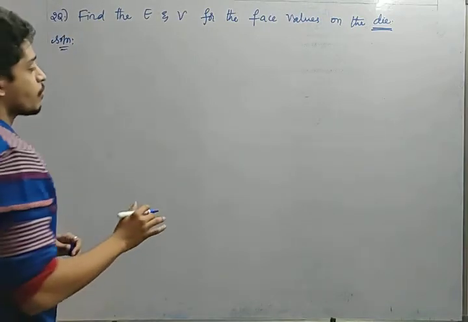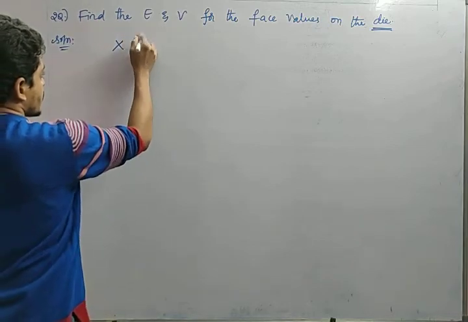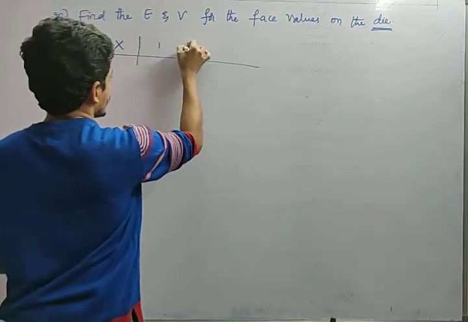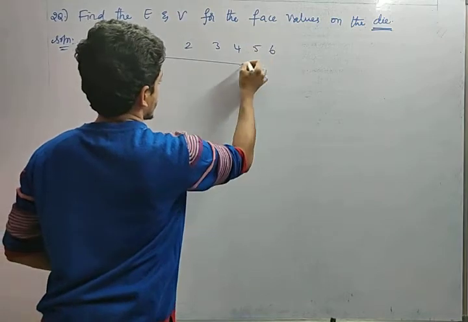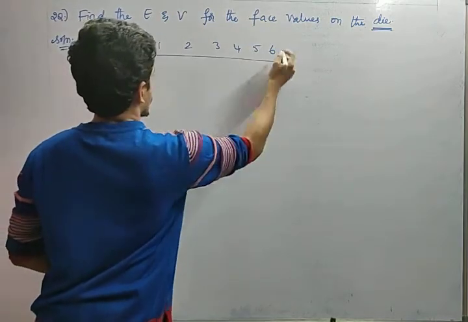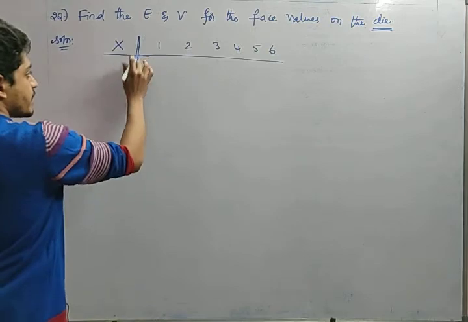Solution. See, friends, what is a die? What is the random variable we can assign the real values? 1, 2, 3, 4, 5, 6, right? Is this the sample space? Yes, we are assigning real values to the sample space. That is nothing but a random variable.